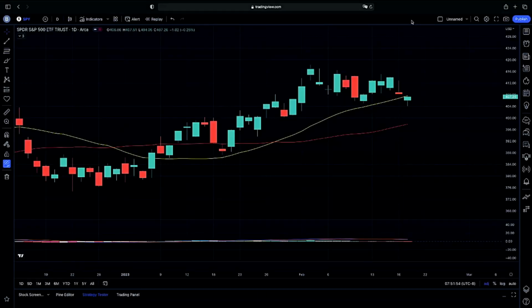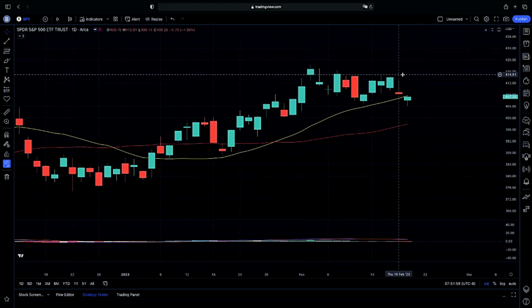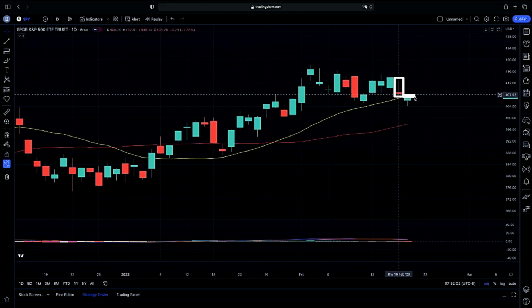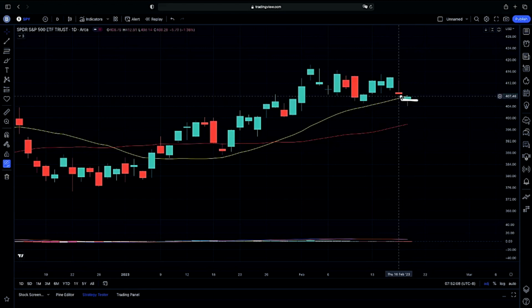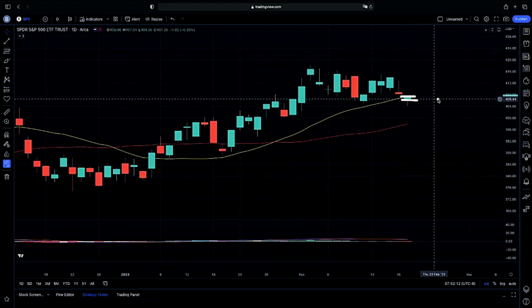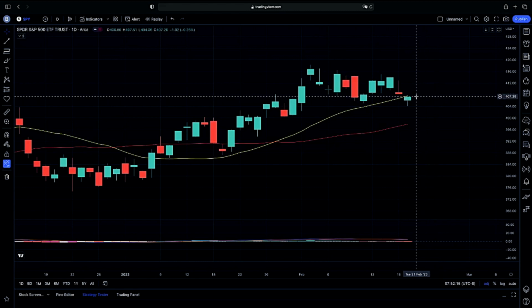So jumping into the SPY with you guys here, looking at our intraday perspective off the bat again from Thursday, having our gravestone doji following through and dropping below our 20-day moving average. As you guys can see here, again, opening on the lower end of our green candle here and closing here on the upper end, showing us that we are very much testing our 20-day moving average to the upside here, looking to see if we will either get that rejection on that anticipation leading into Fed minutes on Wednesday.